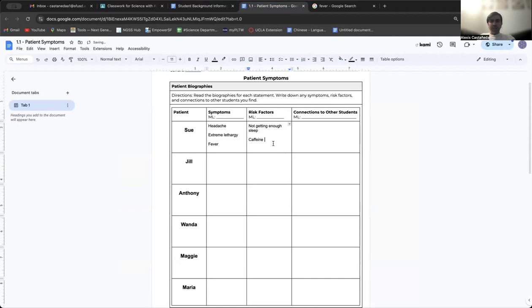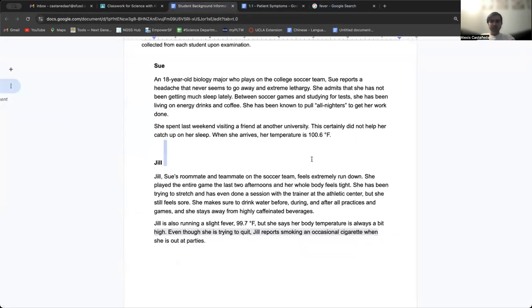Caffeine can be harmful if you take too much of it. So a lot of caffeine is not good for you. It can definitely make you feel sick. It can make you more likely to get sick.